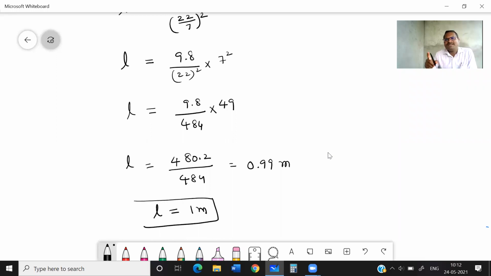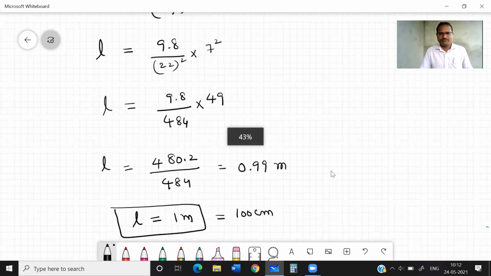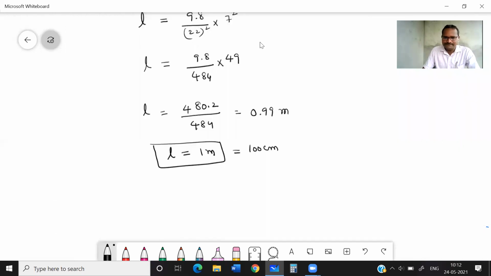What will be the length of the seconds pendulum? They may ask you. 1 meter. 1 meter is equal to how many centimeters? Nothing but 100 centimeters. Correct? Yes. This simple question sometimes they may ask you. What is the time period of a seconds pendulum? 2 seconds. What will be the length of the seconds pendulum? 1 meter or 100 centimeters. You need to remember this. Okay, students. This is about the time period.